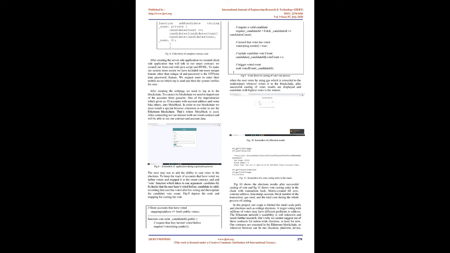We request users to enter their mobile number, on which an OTP is sent, and then the system verifies the user. After creating the web page, we need to log into the blockchain. To connect to the blockchain, we need to import one of the accounts from Ganache, one of the dependencies which gives us 10 accounts with account addresses and some fake ethers, into MetaMask.